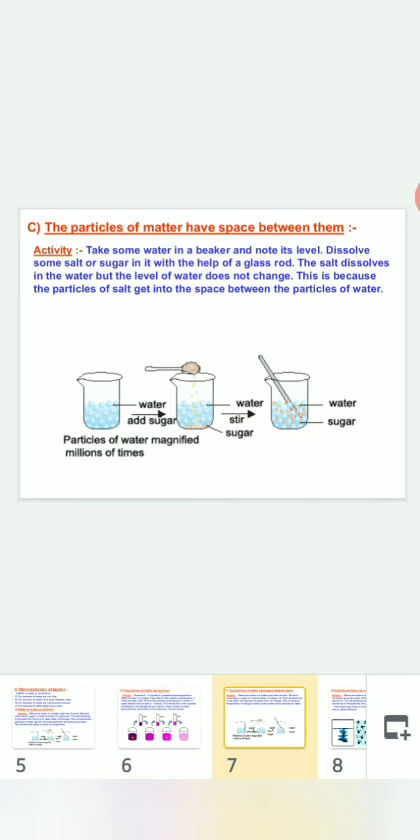Third property: the particles of matter have space between them. Again there is an activity to illustrate.